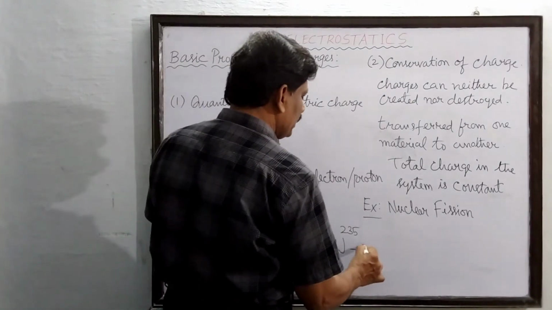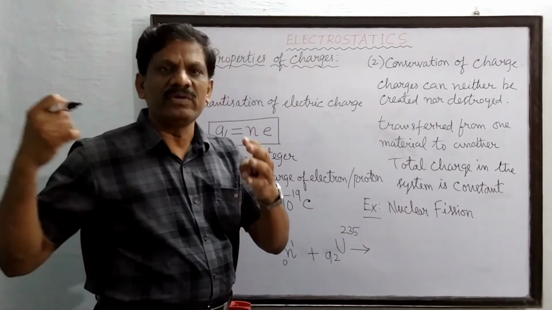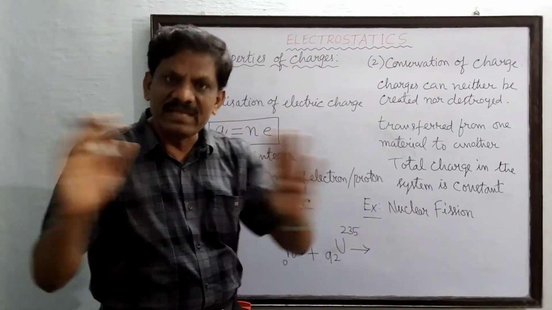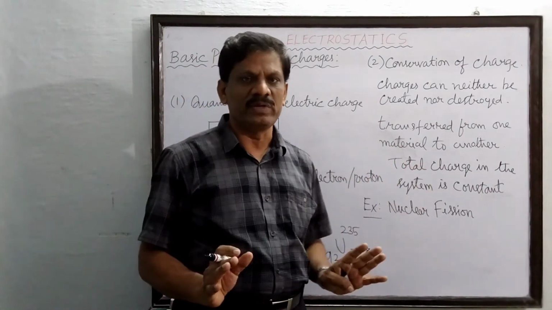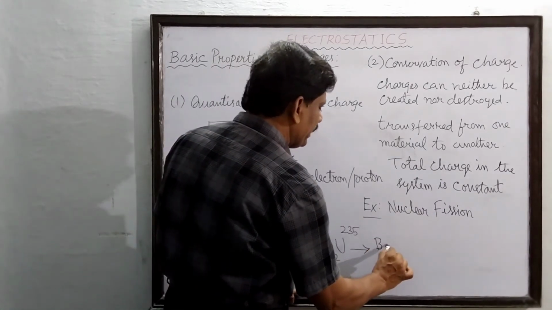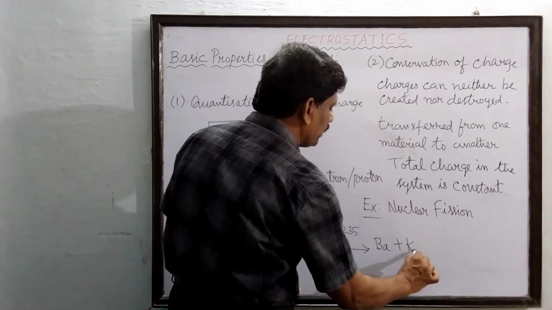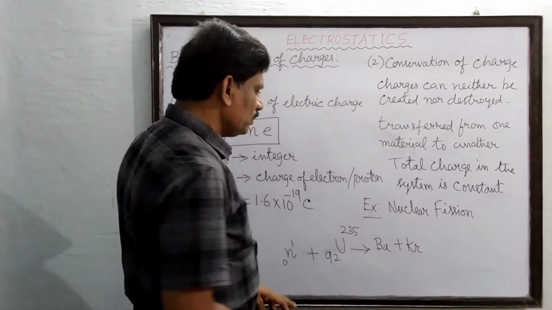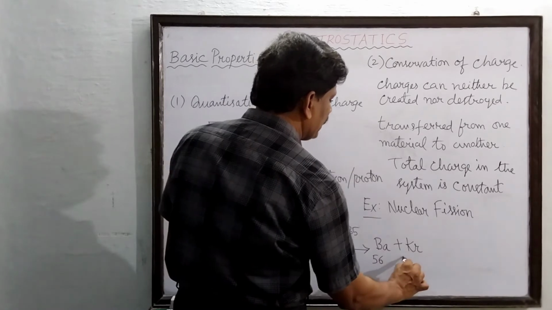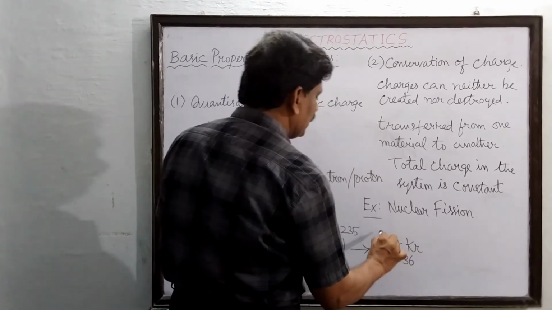When this uranium nucleus is bombarded by a neutron, it breaks into two average sized nuclei, usually barium and krypton. Barium has a charge number of 56 and krypton 36.